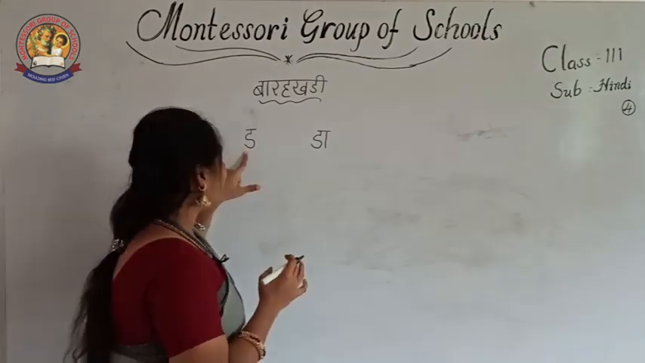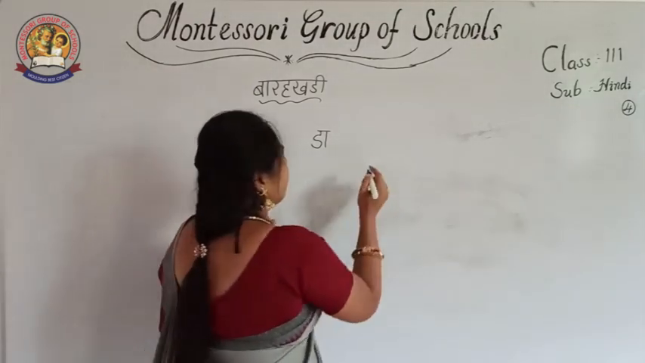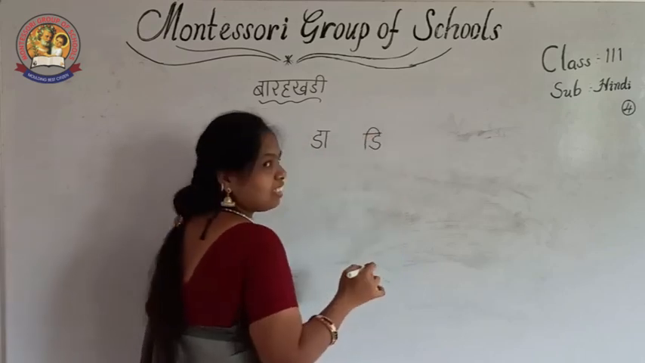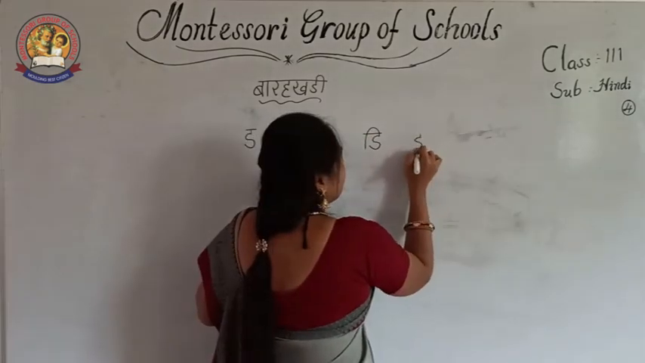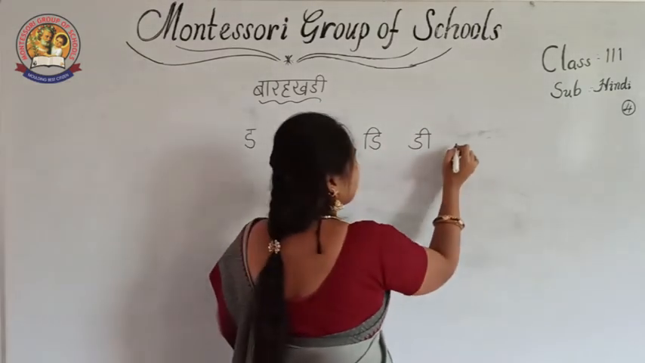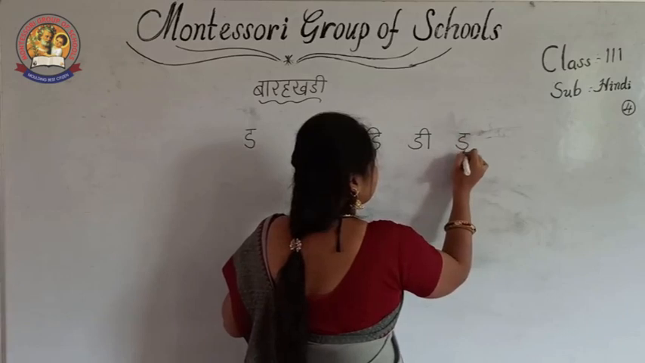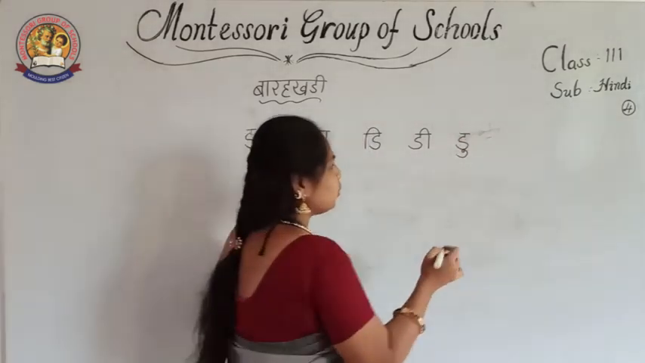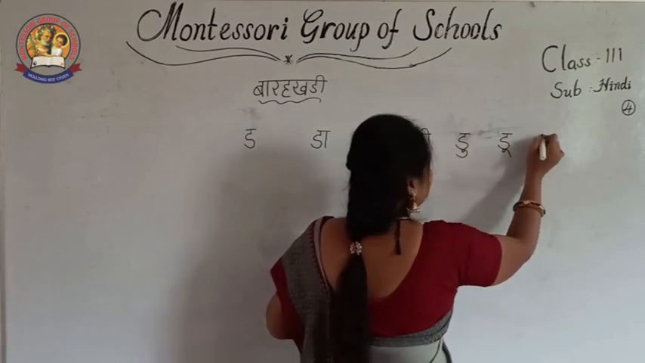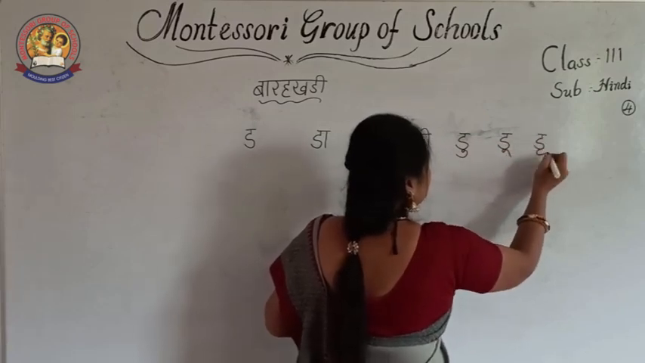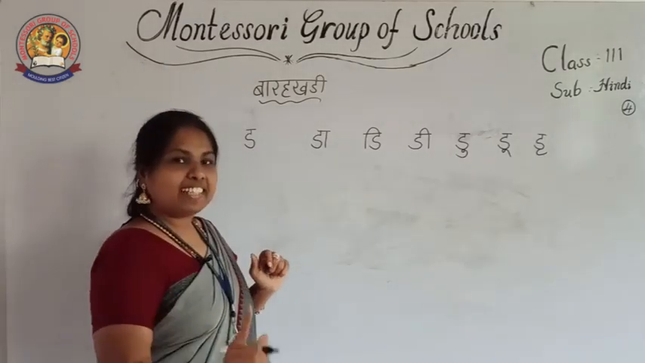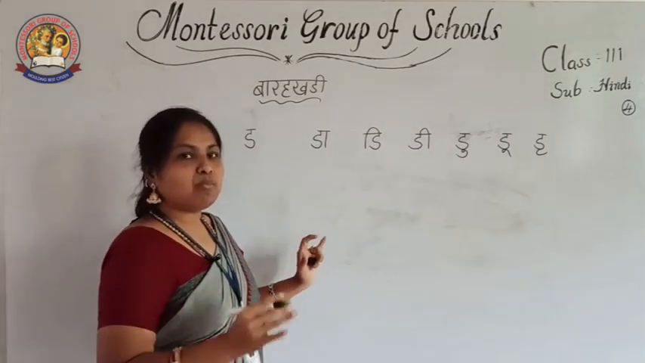Da a ki matra da. Da choti i ki matra di. Da badi i ki matra di. Da u ki matra du. Da ru ki matra dru. Only the letter is changing, not the symbol.